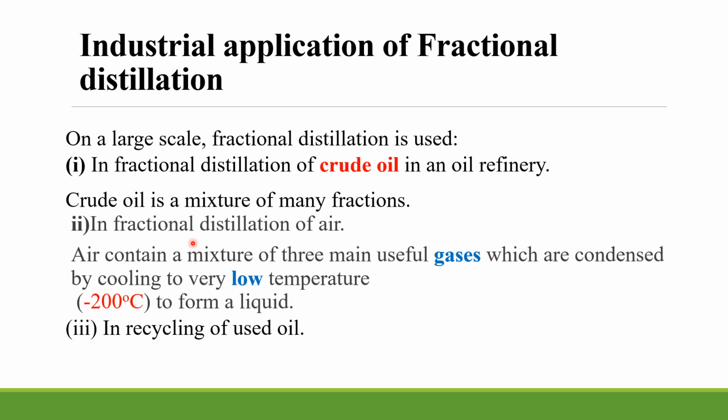Oxygen is used in hospitals to support those with breathing challenges. It is used by mountain climbers. It is used by deep sea divers so that they can support their life. Nitrogen is used in the manufacture of fertilizers. It is used in the manufacture of ammonia. So you can see all those gases have a variety of uses. Then argon. Argon is used in light bulbs. So we obtain those gases from air because they are useful. So the first application, you have said, is fractional distillation of crude oil. The second application is fractional distillation of liquefied air.